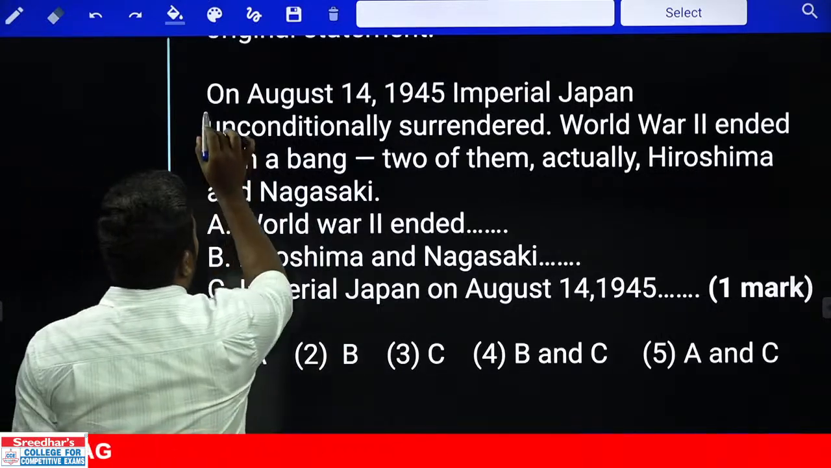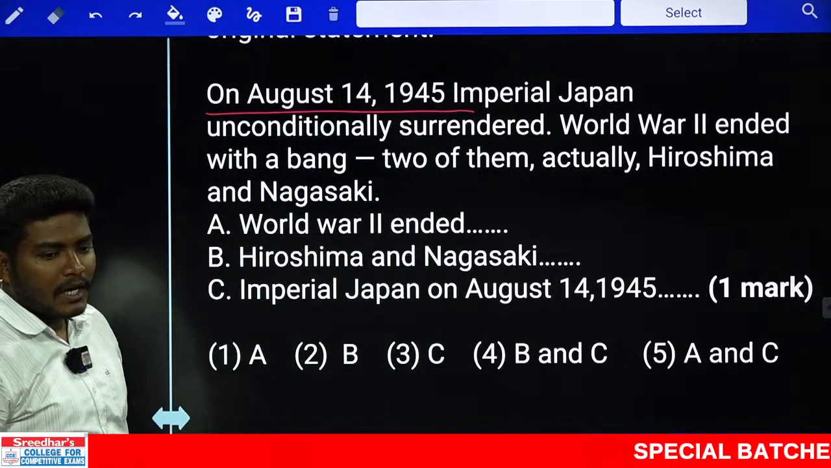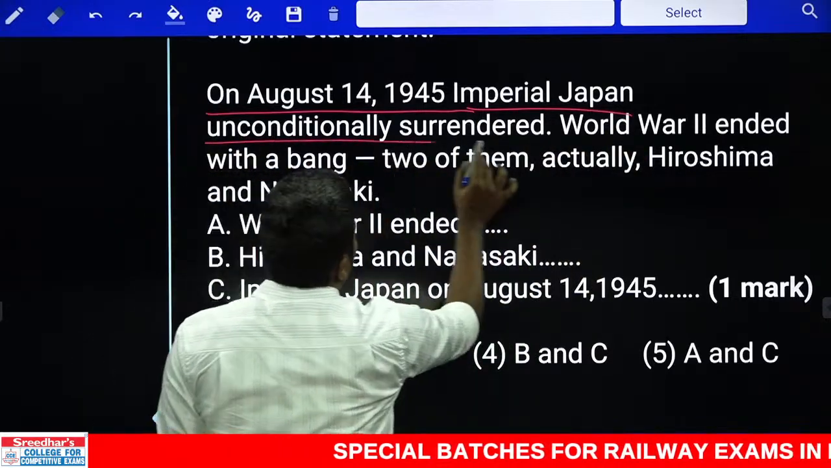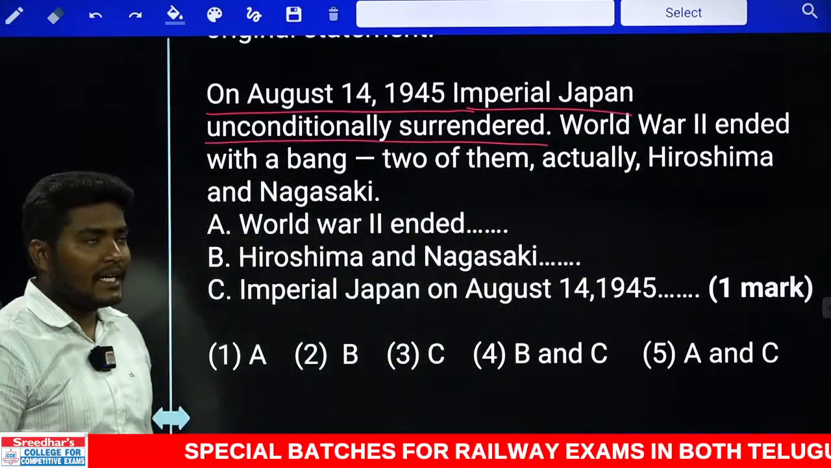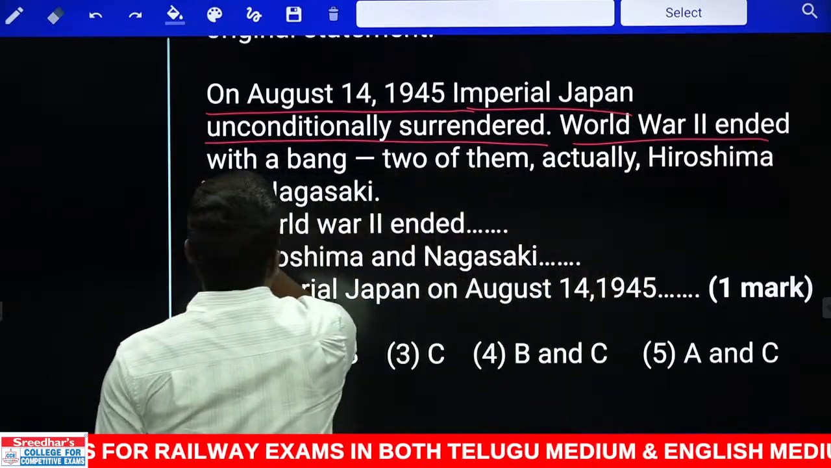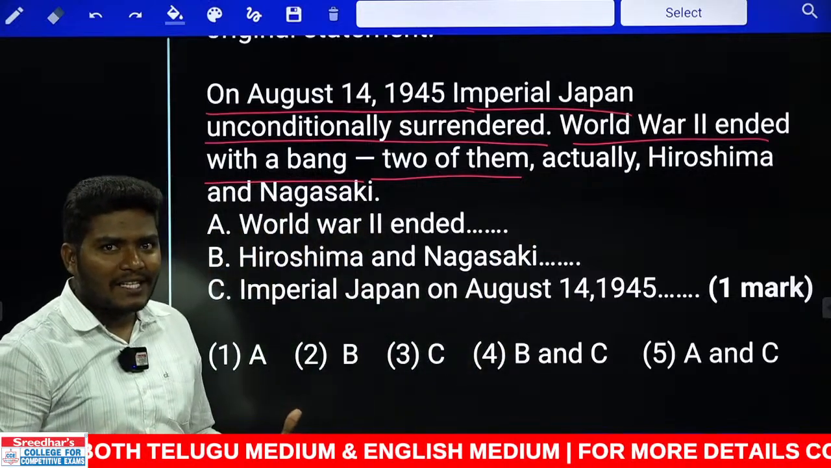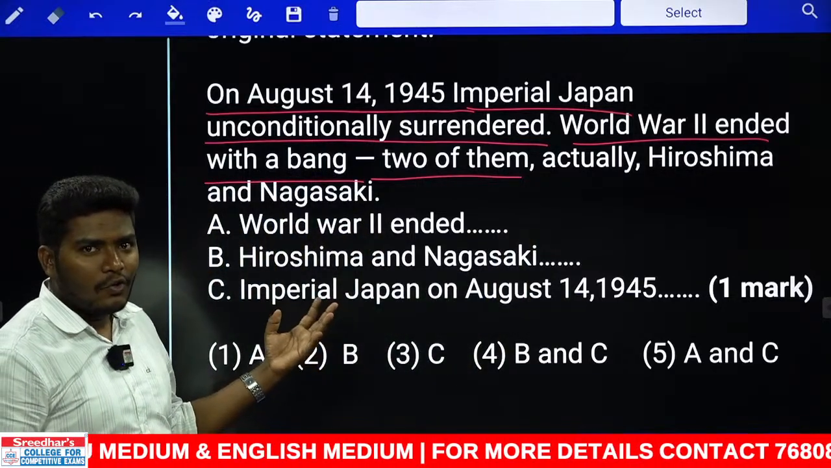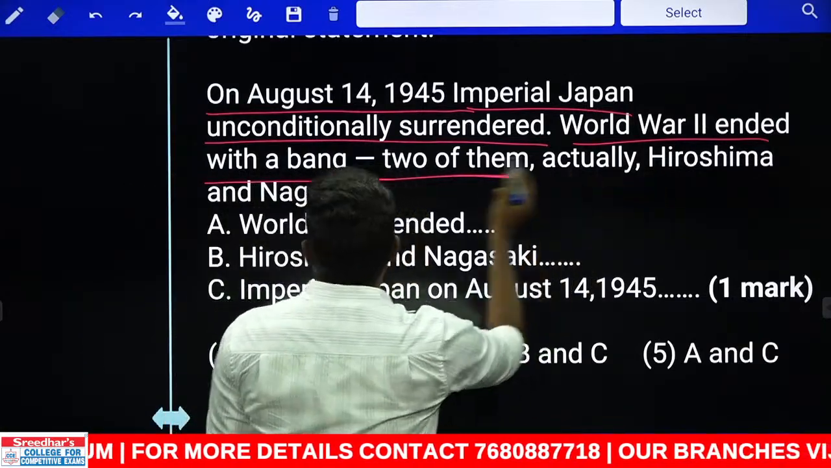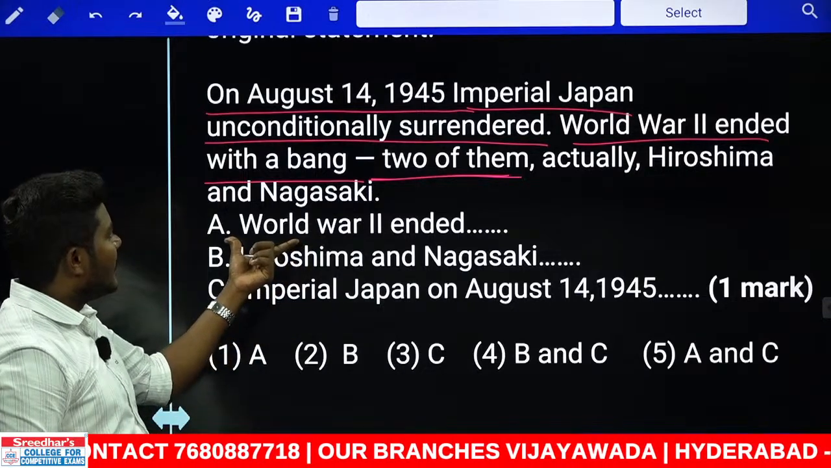Look at this first. On August 14, 1945, we are speaking about the time. At this time, Imperial Japan unconditionally surrendered. Who surrendered here? Japan surrendered at that time. Continuation. World War II ended with a bang. Two of them. With a bang. Bang is nothing but here we are speaking about the nuclear bomb. Okay. That is called a bang. Two of them. Who are two of them? Hiroshima and Nagasaki. Clear?